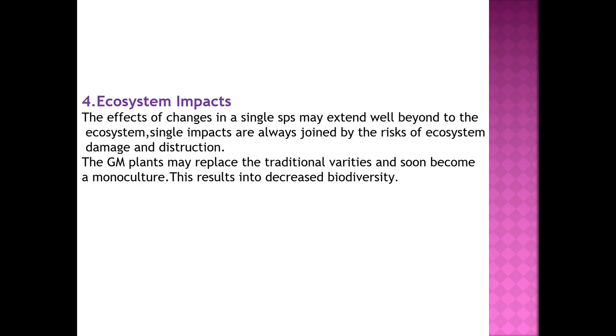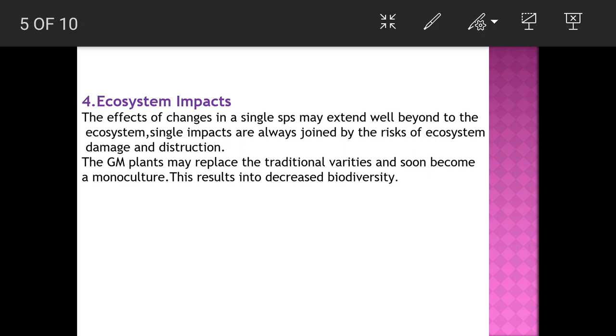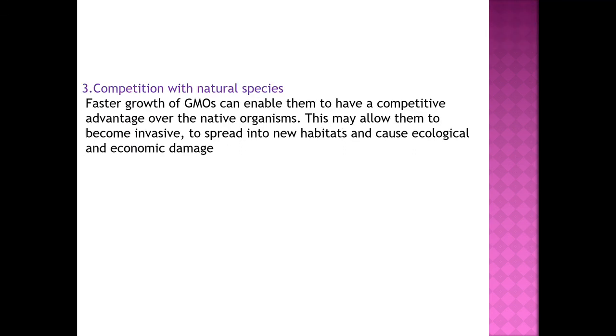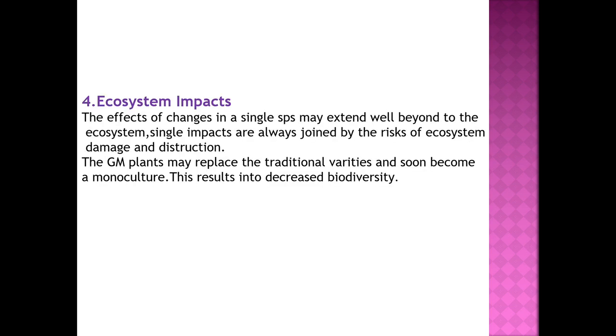How it is going to have the negative impact on the ecosystem means, as in the previous slide already you have studied, whatever the GM crops which we have introduced, it is going to compete with the natural species for the available nutrients. So whenever it competes with the natural species, it will utilize the nutrients that are present in the soil and it will start growing very luxuriantly in the ecosystem, and it is going to replace all other varieties of the species or the natural species or the endemic species that are present in the ecosystem.